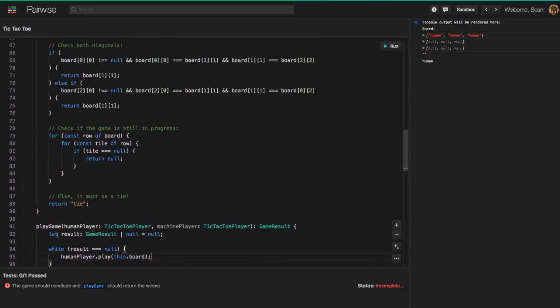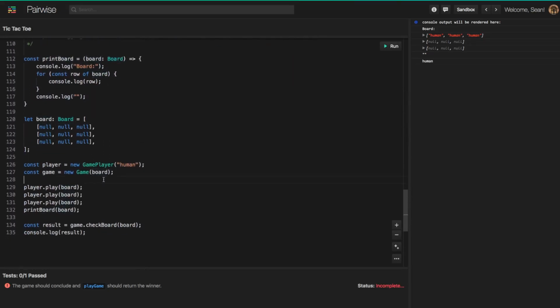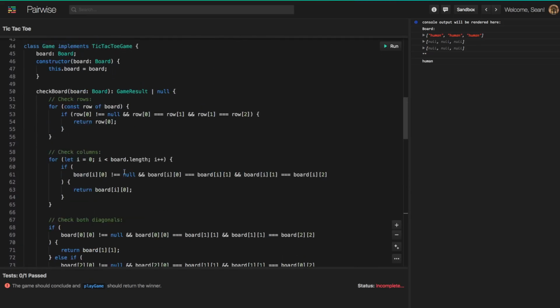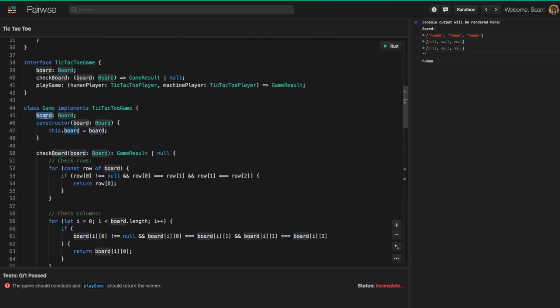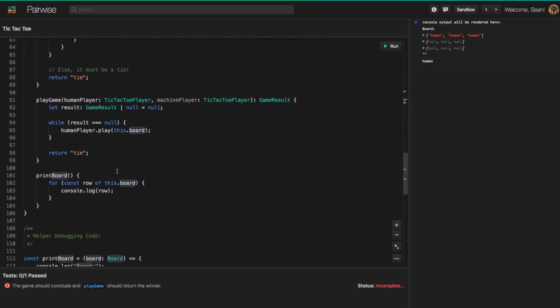Again, our game class receives a board when it is initialized. You can see down here, when I created a new game, I passed in our board. There are different ways you could design this API, but in terms of the code here, this is how we created it to work. You pass in a game board, and that gets initialized on this board property of the game class. So we have that here for us to pass into the play method on the player class.